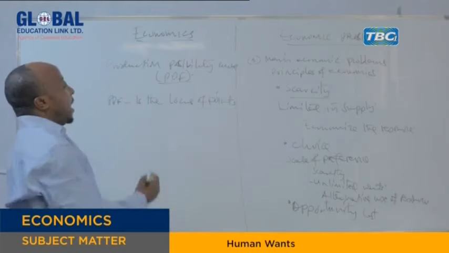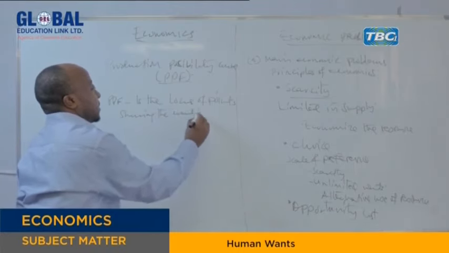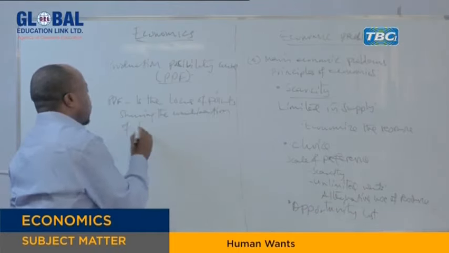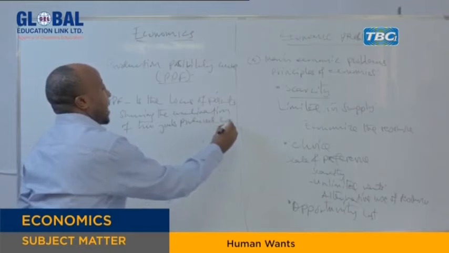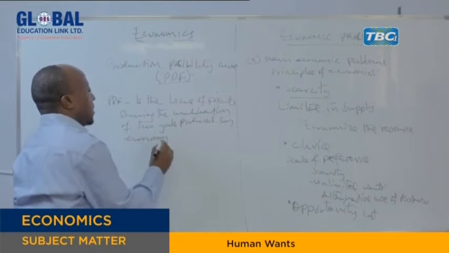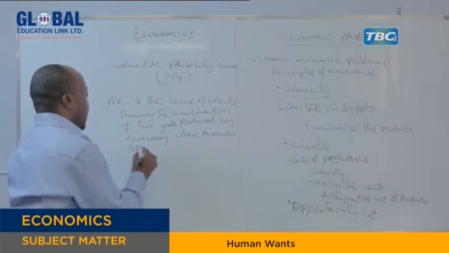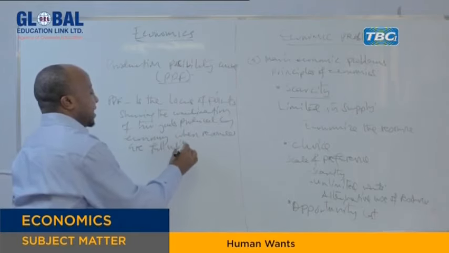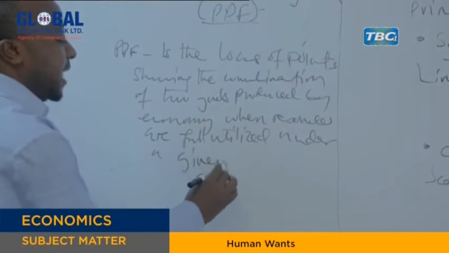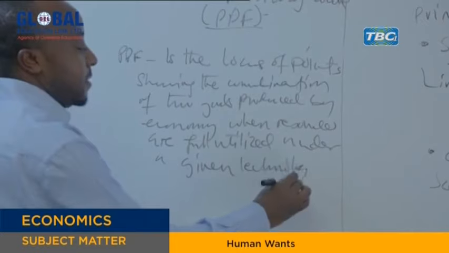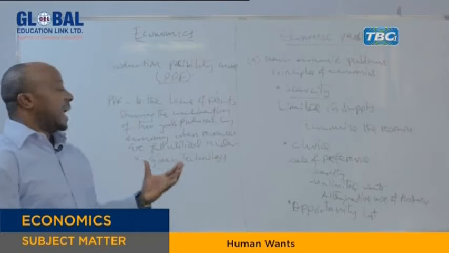A locus of points showing the combination of two goods produced by an economy when resources are fully utilized under a given technology. So that is the PPF. Recall back from what we did in class. It is a graph.